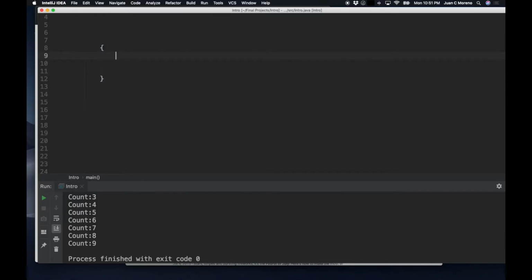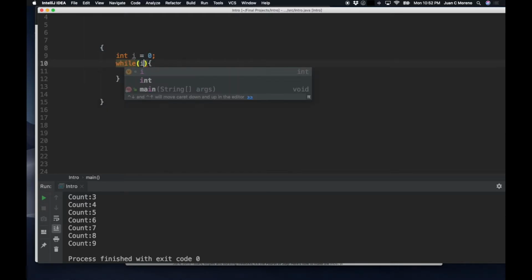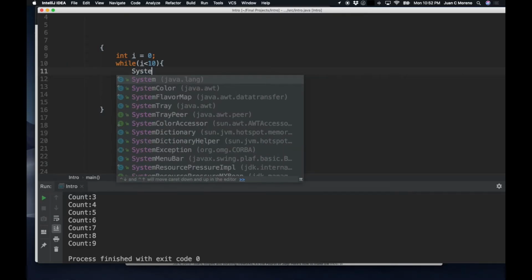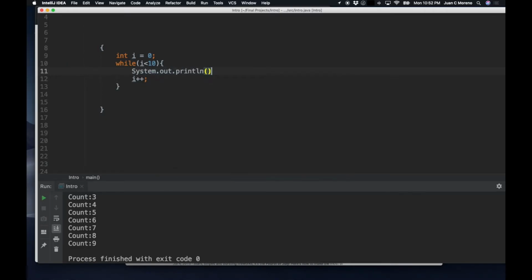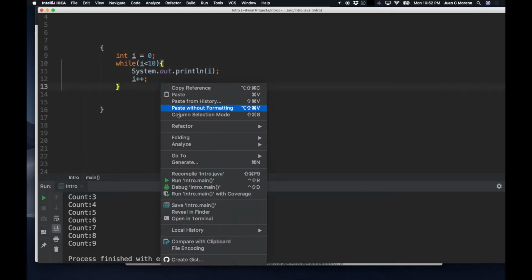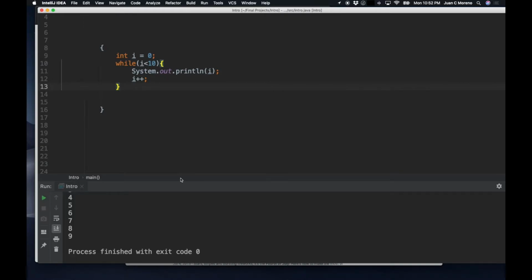Another one is a while. A while is different than a for in the sense that it doesn't necessarily have a counter there, but you can execute it outside of the counter. So you can define the initial condition outside, int i equals 0, while i less than 10, and then inside of the loop you essentially put those three things. This is exactly the same as the previous for loop, and then you can do the same code just above that line. So if we run it, we're going to get the exact same output.